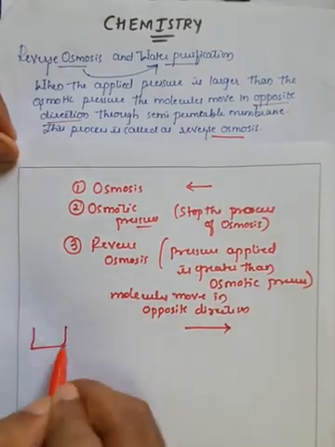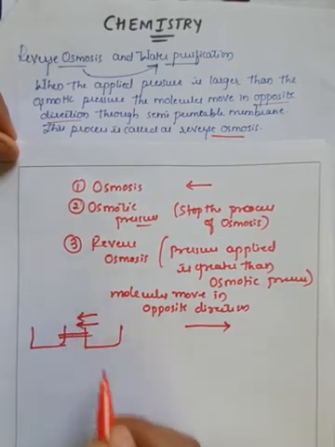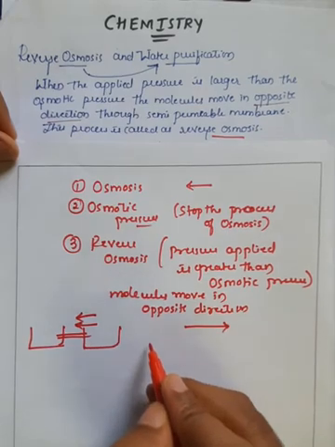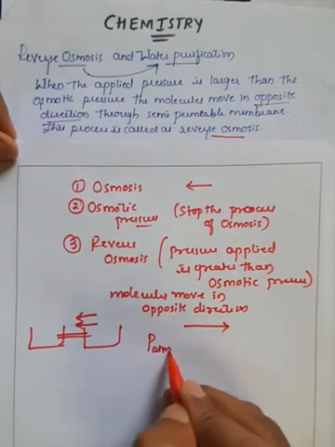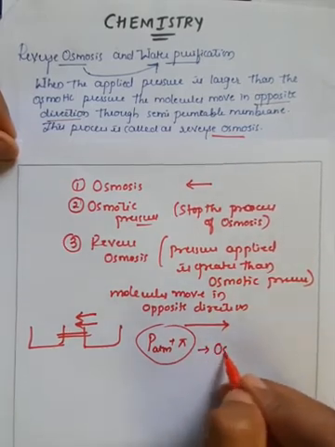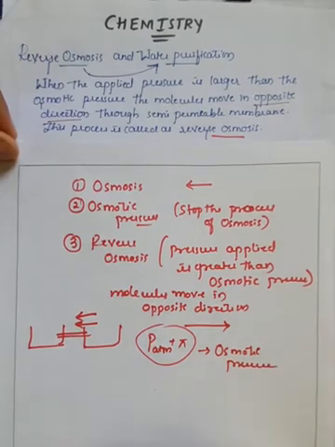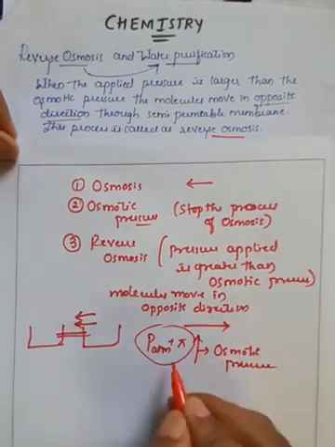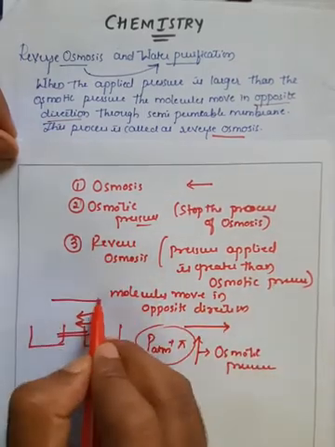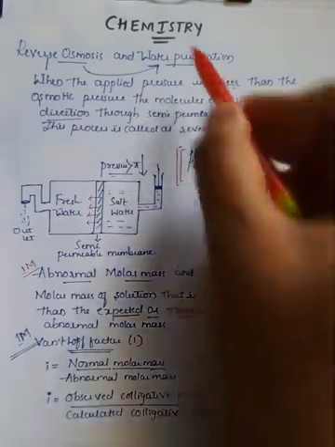So already the process of osmosis is taking place, right? There is a movement of molecules from one concentration to another concentration. If you apply the pressure, that is P atmospheric pressure plus pi, what happens? It will stop the process of osmosis, that is called osmotic pressure. If you increase the pressure more than this osmotic pressure, then what happens? The movement will take place in the reverse direction, and that process is called reverse osmosis.